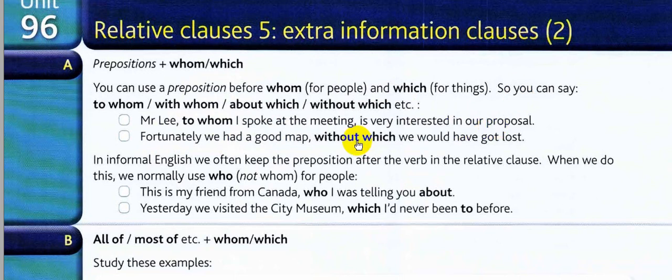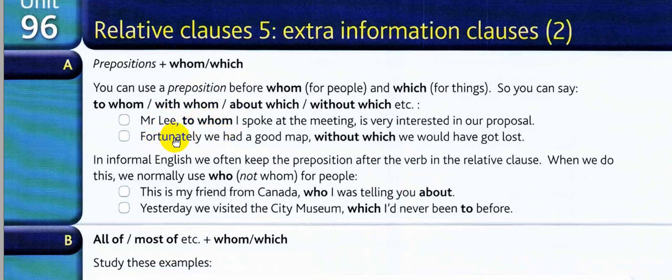Where is the adjective clause? The adjective clause is the clause placed between the two commas. This is the first comma and this is the other one. By the way, the use of the comma here is very important to show me that you understand it is extra information. But the condition is that I have a preposition before the relative pronoun. If we are talking about a person, describing a person here, as in this example, Mr. Lee, so we are using whom.